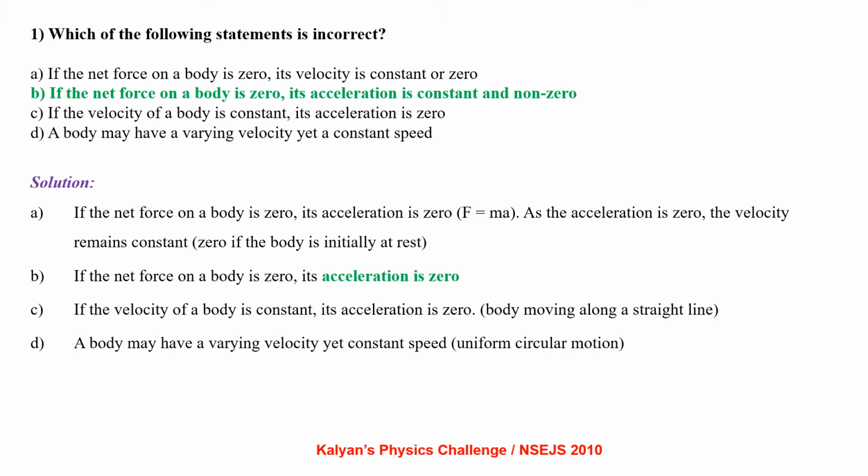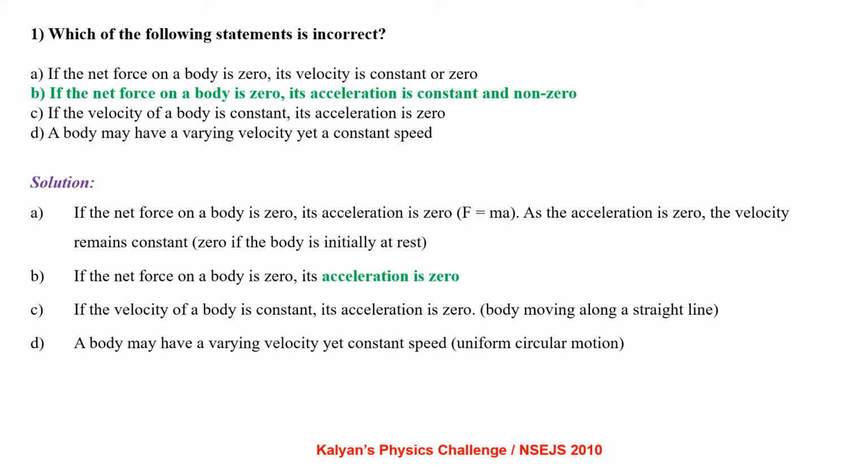Let us analyze the statements one by one. The first statement: if the net force on a body is 0, its acceleration is 0, from the formula F equal to ma, that is Newton's second law. As the acceleration is 0, the velocity remains constant. It is 0 if the body is initially at rest.